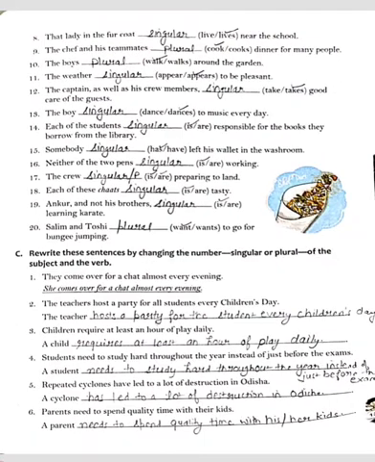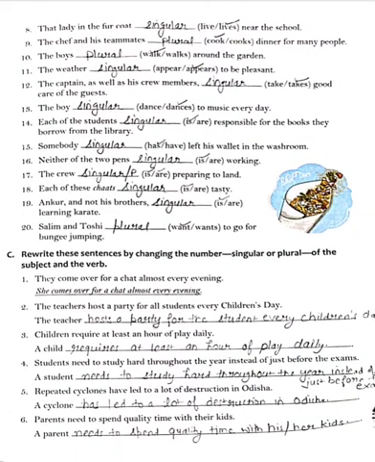Okay, so see here. First one, they come over for a chat almost everything. This is the sentence, and we have to change from singular to plural and plural to singular. If singular subject and singular verb are given, then we have to change it to plural, and if plural verb and plural subject are given, then vice versa. So they means plural. Here I have written she, and you can write he also, you can use he or she.